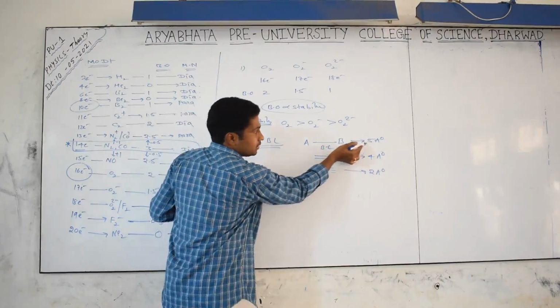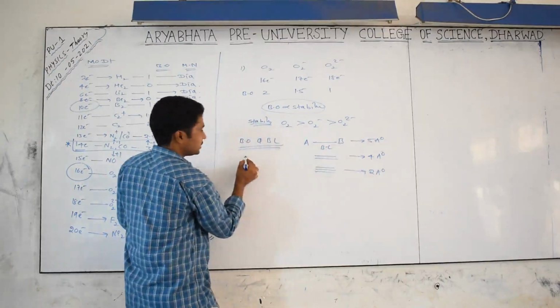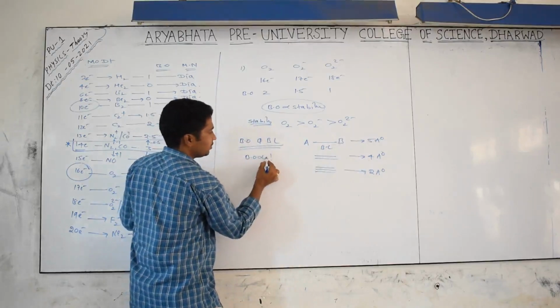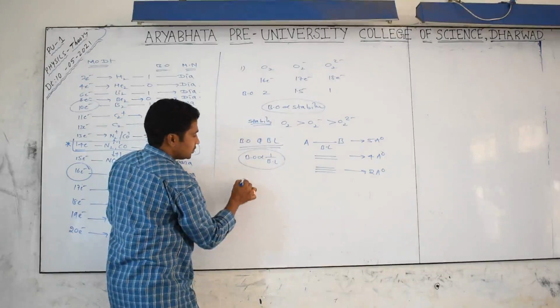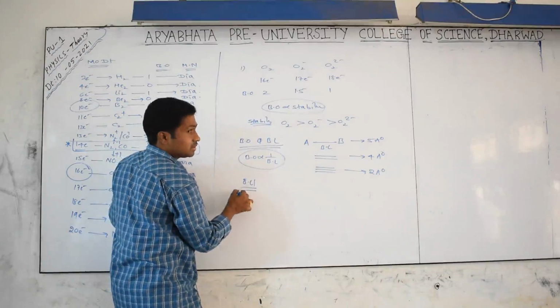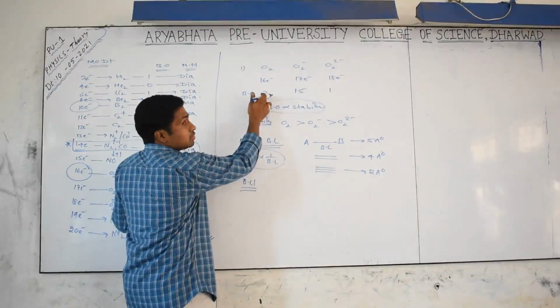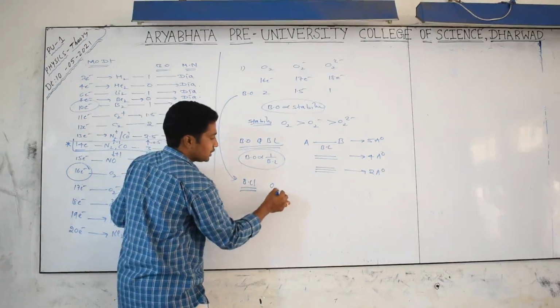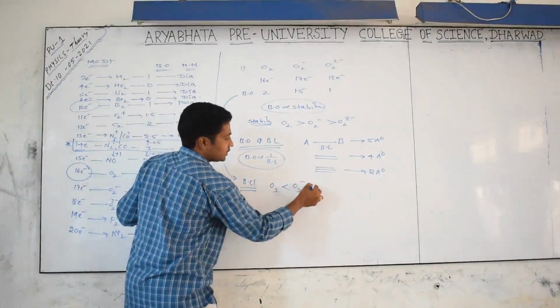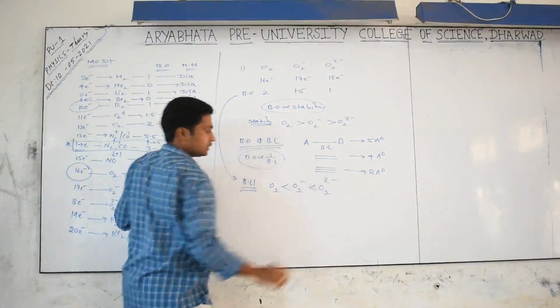Bond order increasing means bond length is decreasing. That's why bond order is inversely proportional to bond length. Now write down the bond length order of these species: more bonds, less bond length. That's why O2 is less than O2 minus, which is less than O2 2 minus.